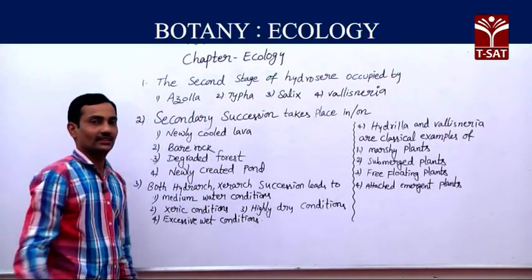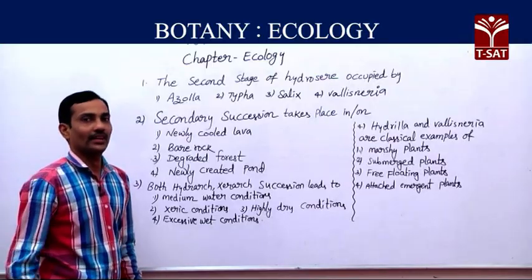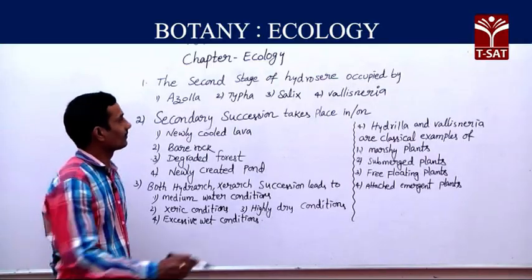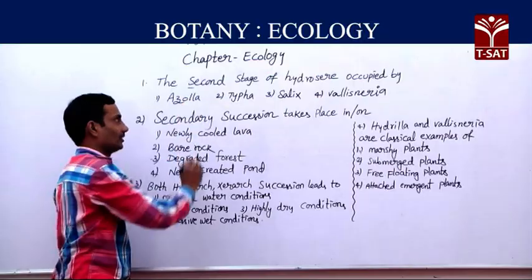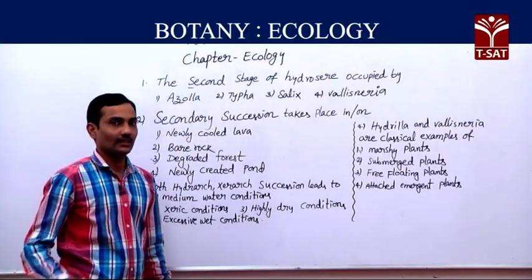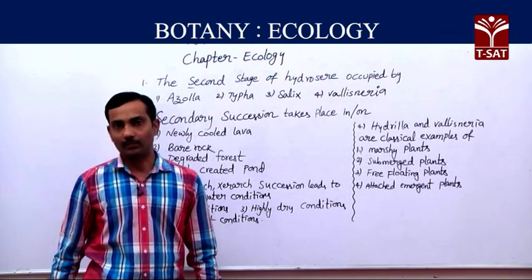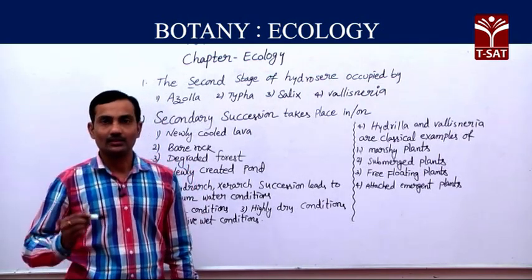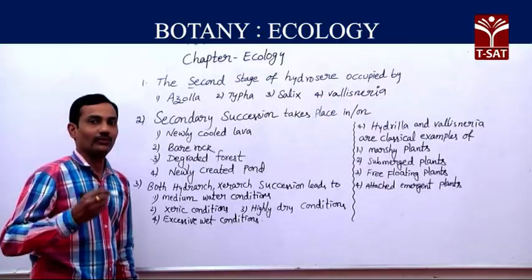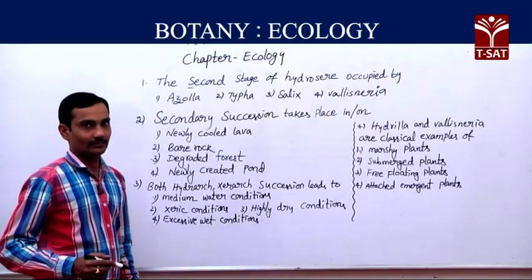The first stage is the phytoplankton stage. Here they are asking about the second stage of the hydrosere. The second stage is the submerged plant community. The third stage is free floating hydrophytes.